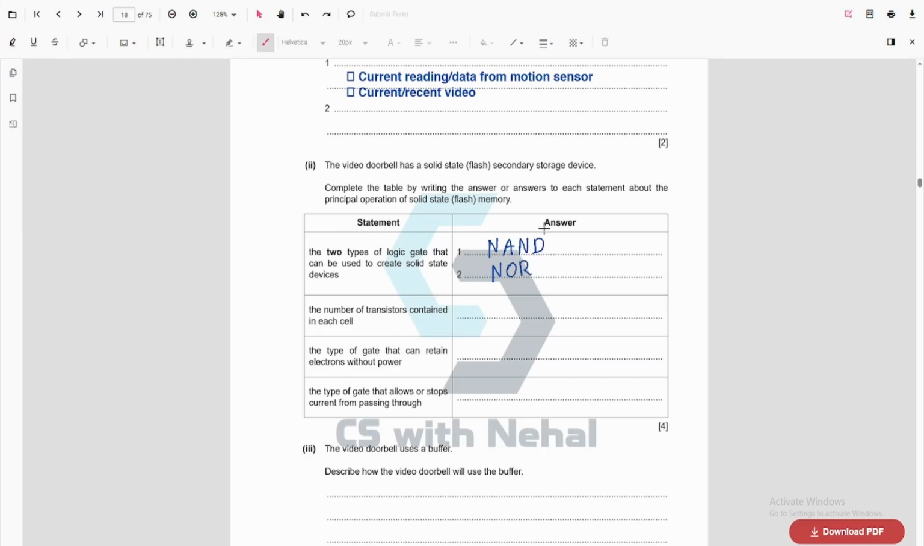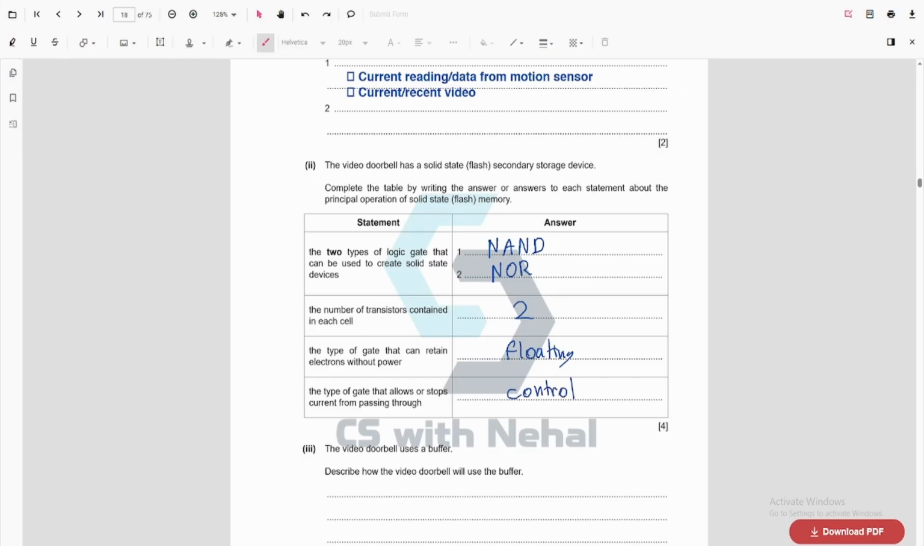The number of transistors contained in each cell. So we have two transistors in each cell. The type of gate that can retain electrons without power. This is a floating gate. The type of gate that allows or stops current from passing through. This is a control gate.